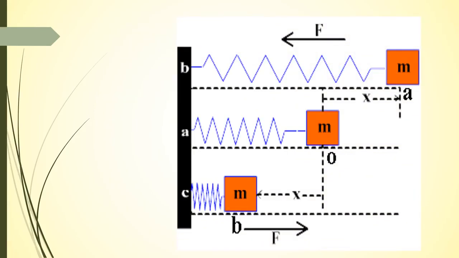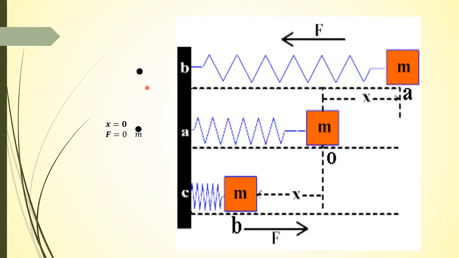So here I have the three positions which I have explained in the previous slide. The first one is when a block is at equilibrium position, which is x is 0, and then when x is greater than 0 and when x is less than 0. So if I replace this block with a point mass m, for a, x is 0 and F is 0, which means that the block is at rest position.